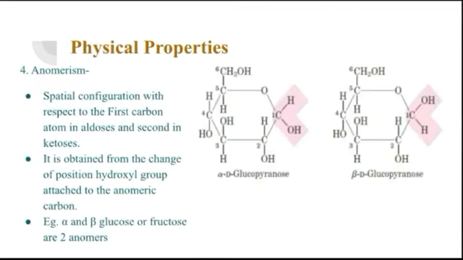Last one is the anomerism. Anomerism means special configuration with respect to the first carbon atom in aldoses and second in ketoses. It is obtained from the change of position of the hydroxyl group attached to the anomeric carbon. This change of position of the hydroxyl group is what we call anomeric.